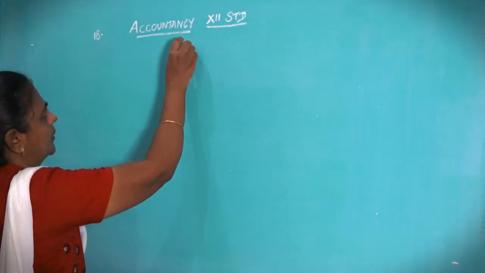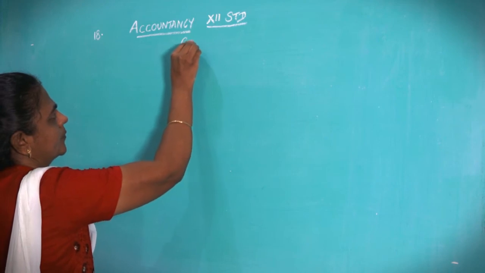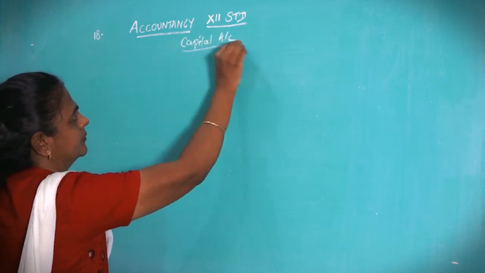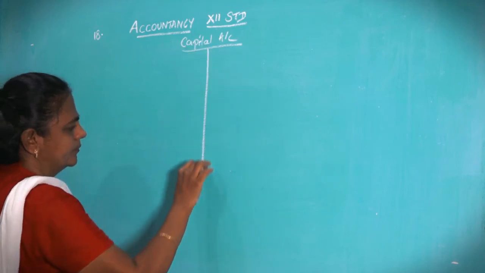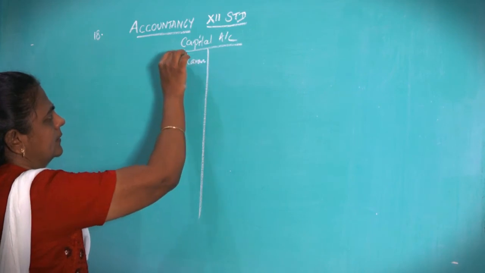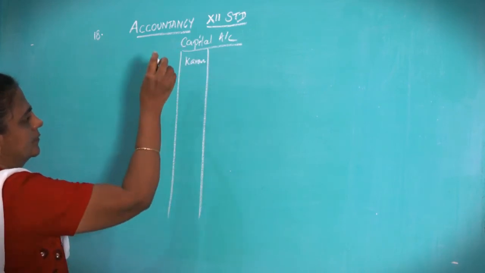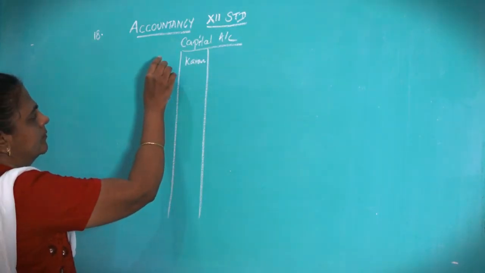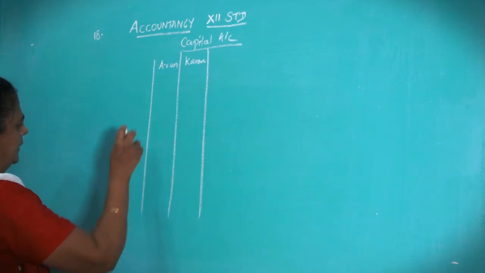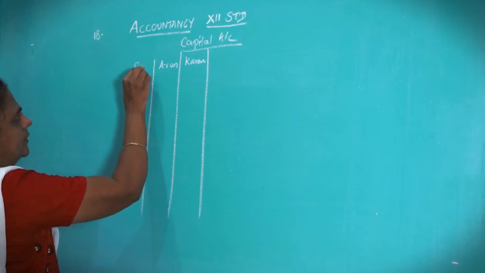Next, capital account. Current, Arun and Saran.